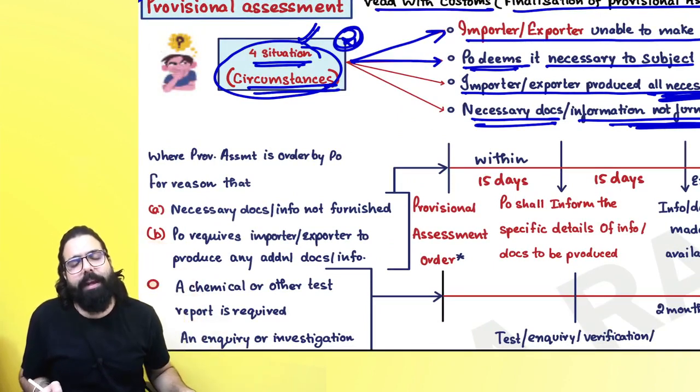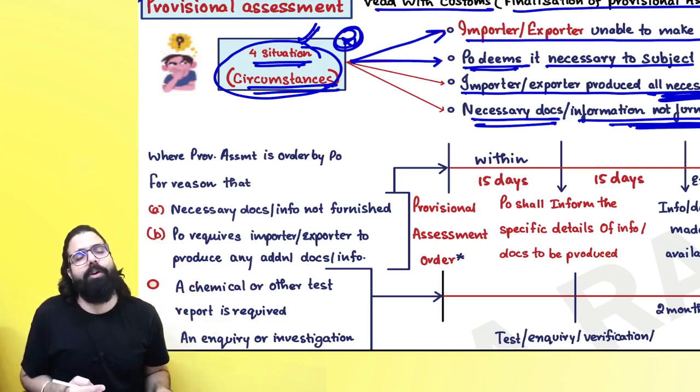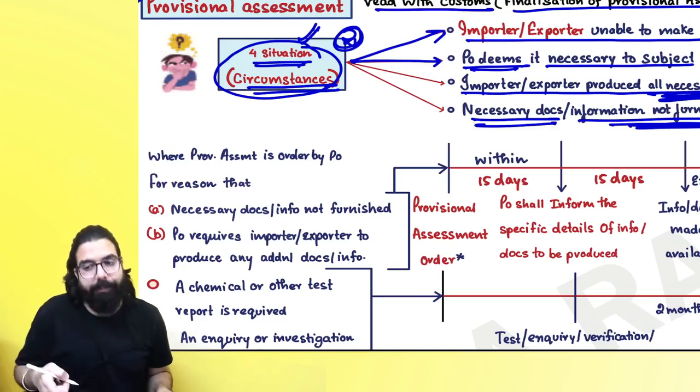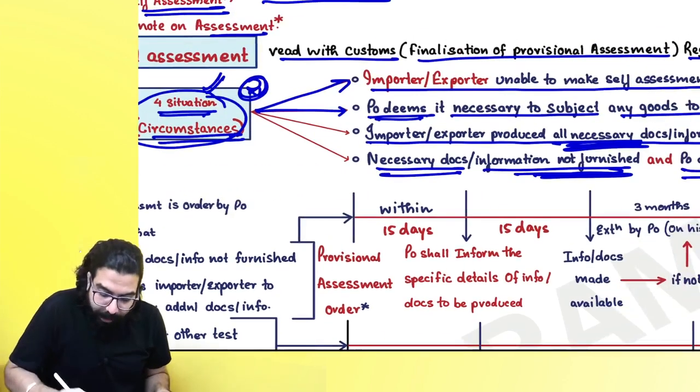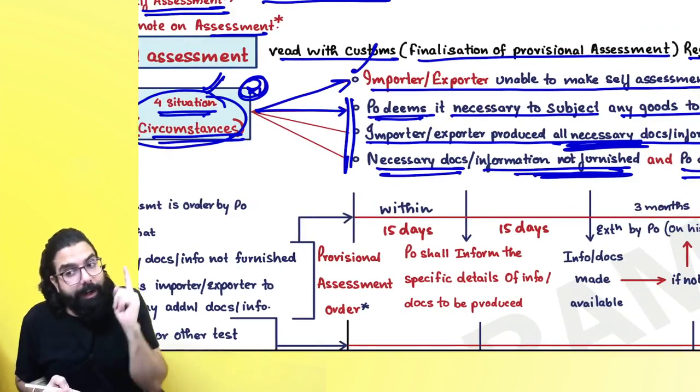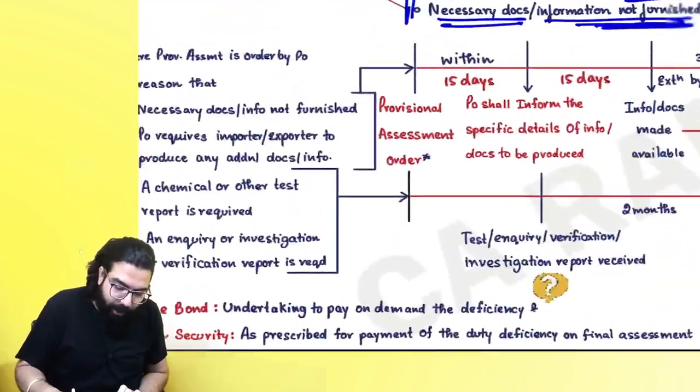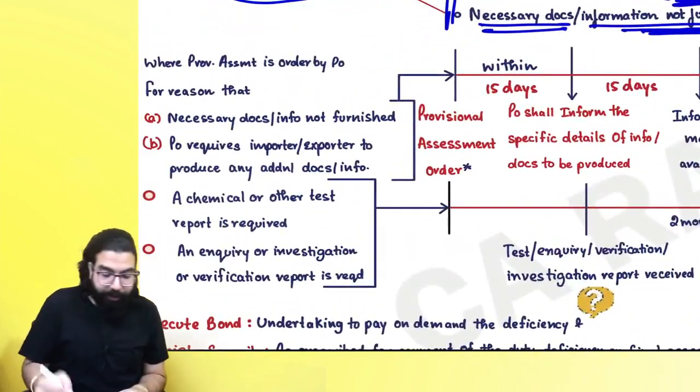And sir, please remember for your exam it is important what the cases are when provisional assessment can be done. And remember one thing, in GST the proper officer on his own cannot do provisional assessment, but in customs you can also request and the proper officer also can go ahead and do. Okay sir, point is clear. Everyone over here, now let's understand the procedure.